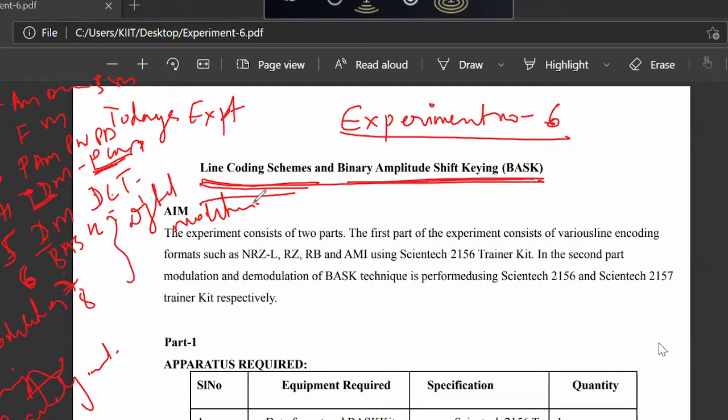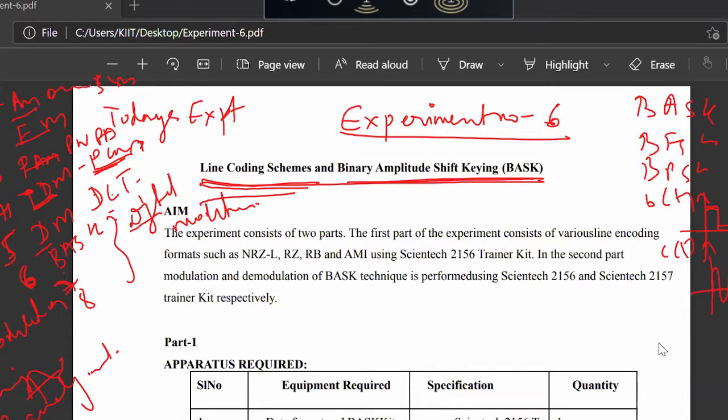technique. Just like in analog modulation, you have AM, FM, PAM, PWM, similarly in digital modulation, the 3 basic digital modulation techniques are binary ASK, binary FSK, binary PSK. In digital modulation, our message signal will be in the digital form and carrier signal will be in the analog form, which you must have learned so many times in DCT. This is the basic of the DCT, that in digital communication, the information signal has to be in the digital form, carrier signal will be in the analog form.